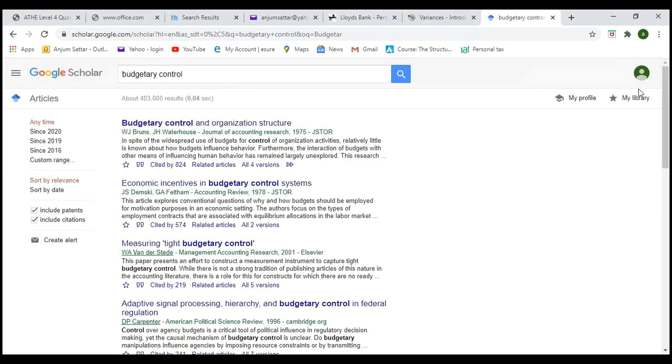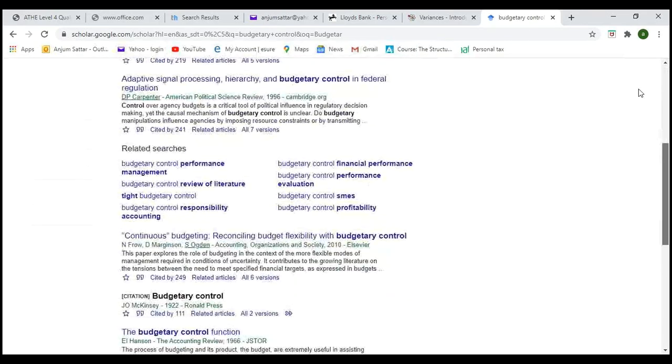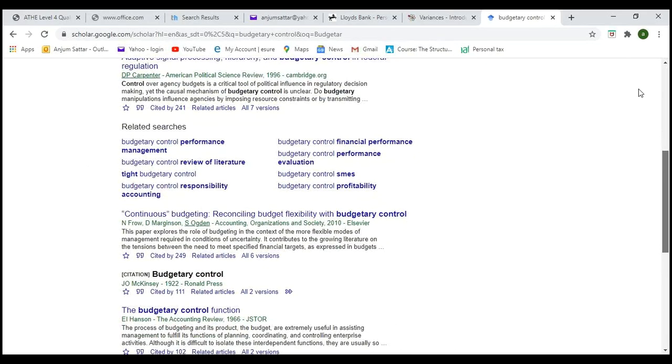There are a lot of articles. You will see a lot of journal articles there. It is always good to use them.